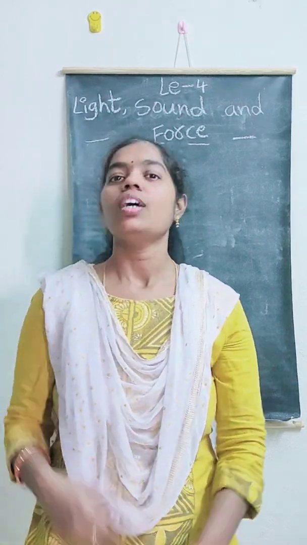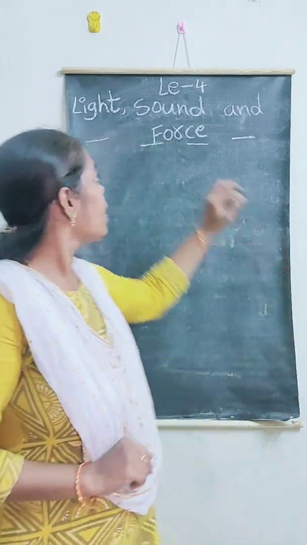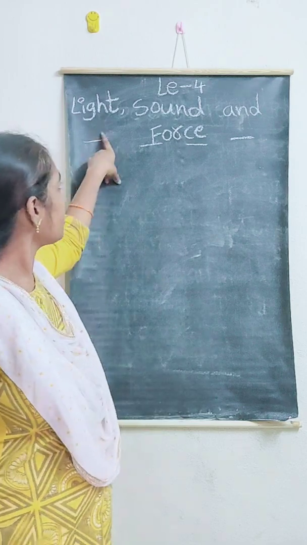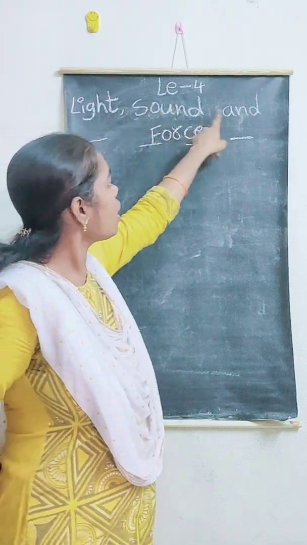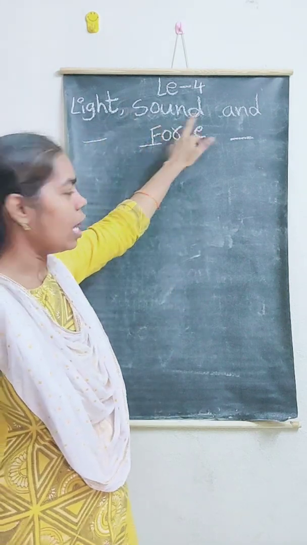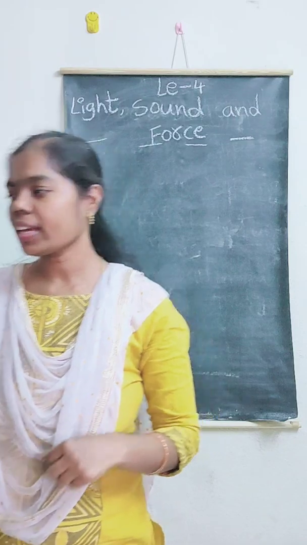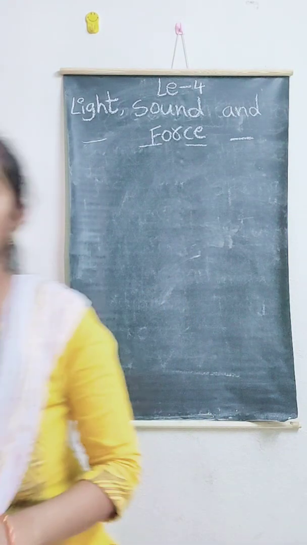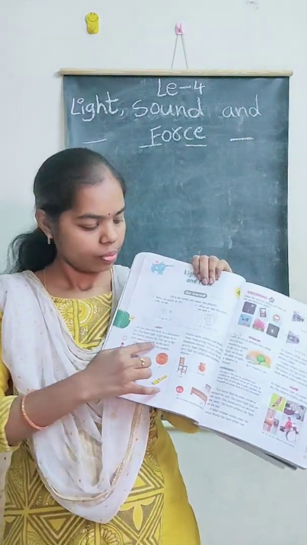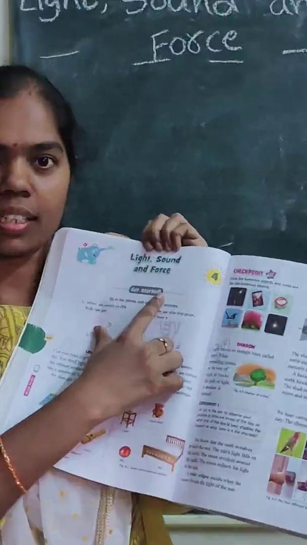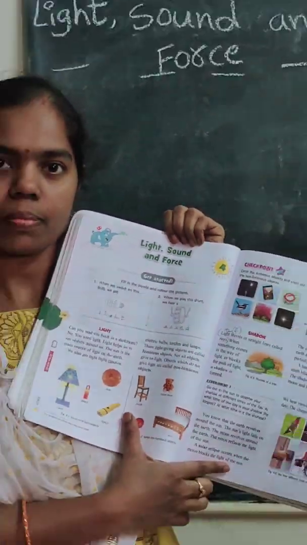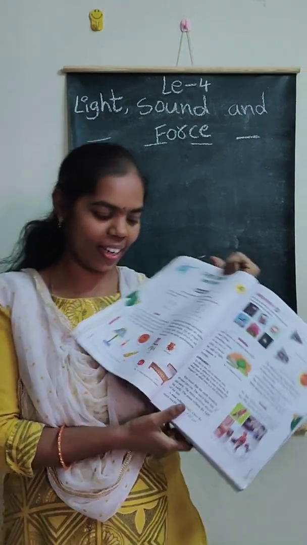Today we are going to learn lesson number 4 in the term 3 textbook in EVS. The lesson name is light, sound and force. Be ready with your term 3 textbook and open page number 140. This lesson number 4, this page. Shall I start? Okay, good.